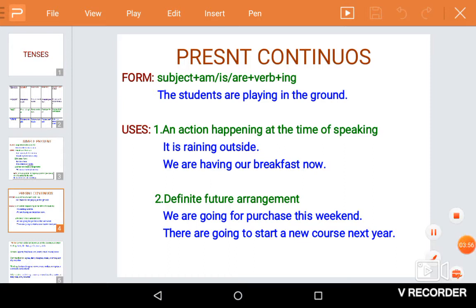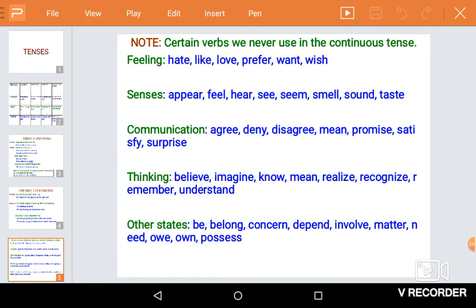For example, we are going for shopping this weekend. They are going to start a new course next year. They are going to write their exams tomorrow onwards, etc. The next tense we are going to see is present perfect. Perfect means actually complete. The action is complete.